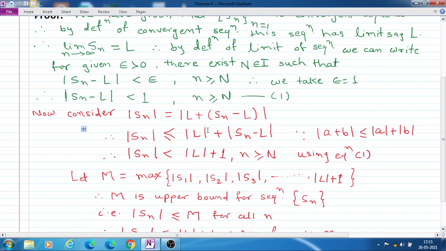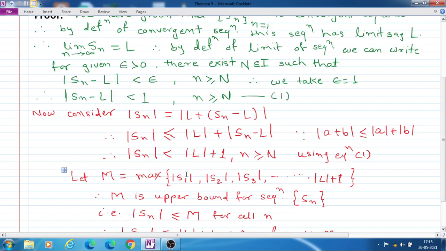Now you know, if addition of two terms is inside the modulus, then it is always less than or equal to the sum of the separate moduli of the two terms. Here I have written mod A plus B is less than or equal to mod A plus mod B. Therefore mod Sn is less than or equal to mod L plus mod Sn minus L. So these two terms are separated, therefore there is the sign less than or equal to.